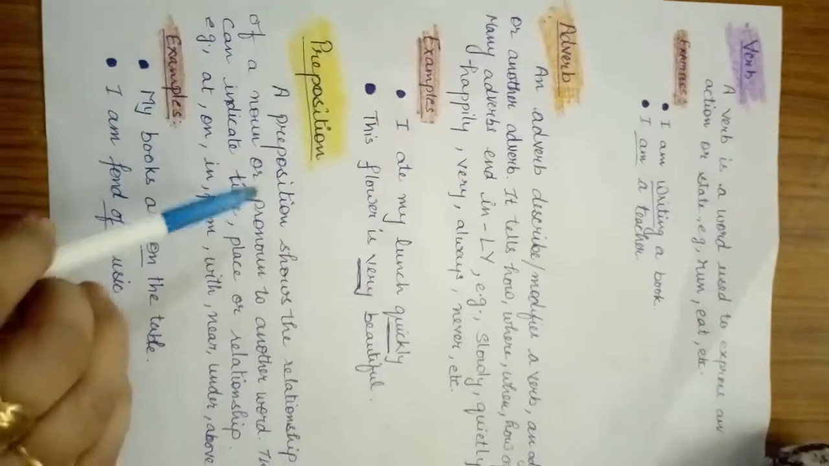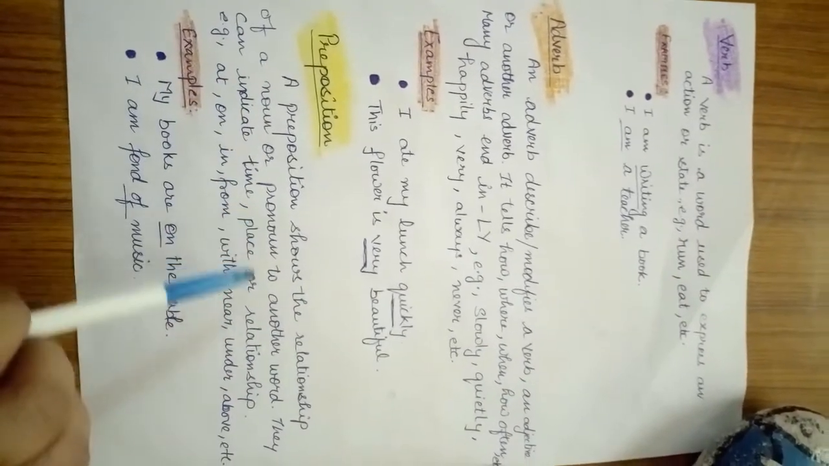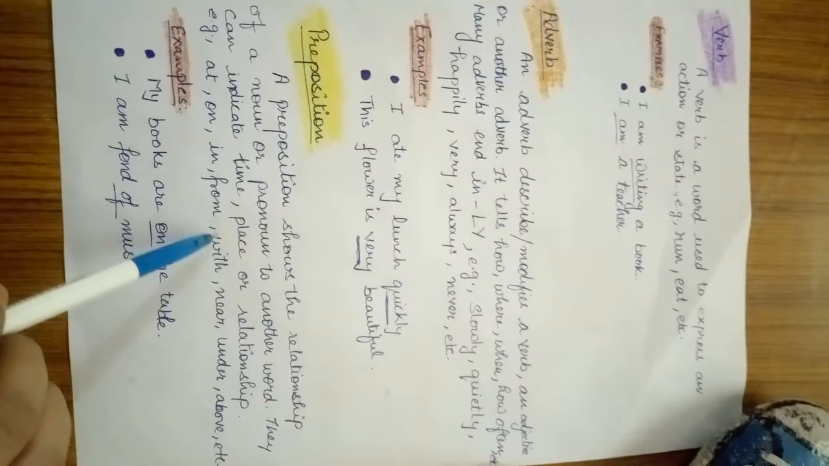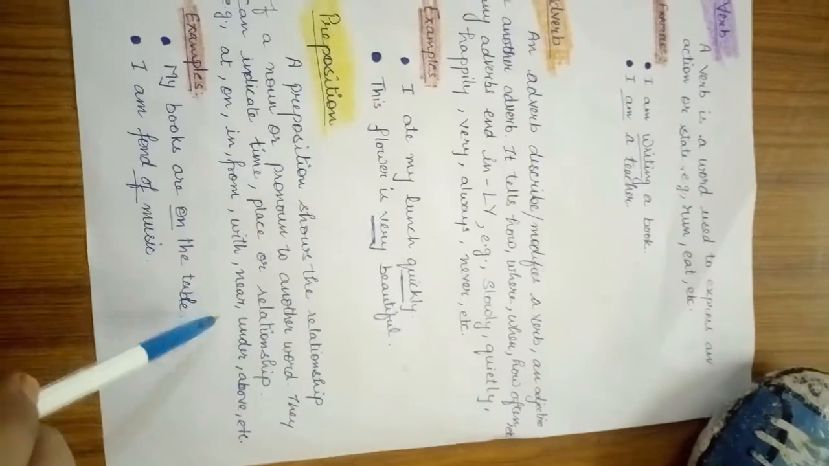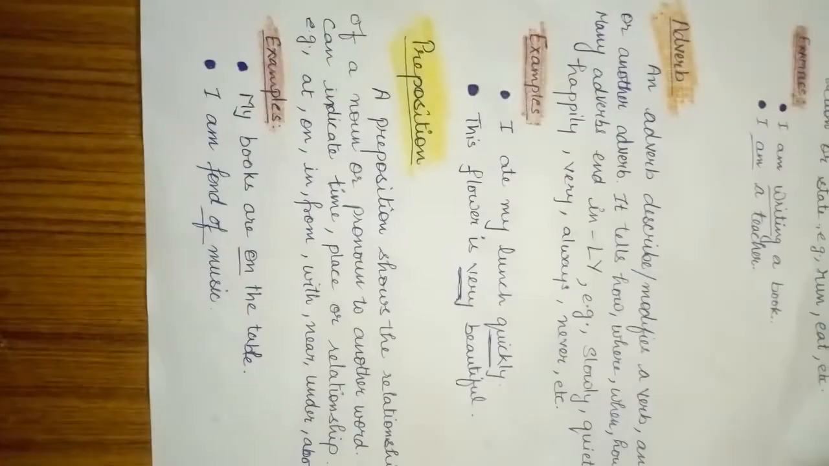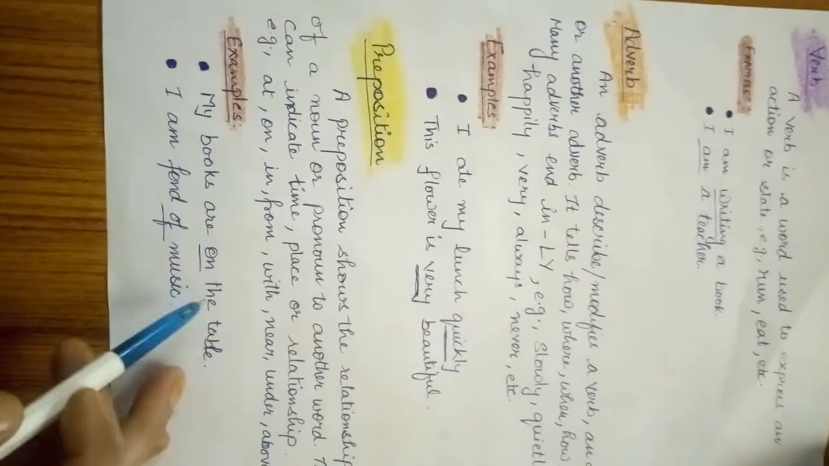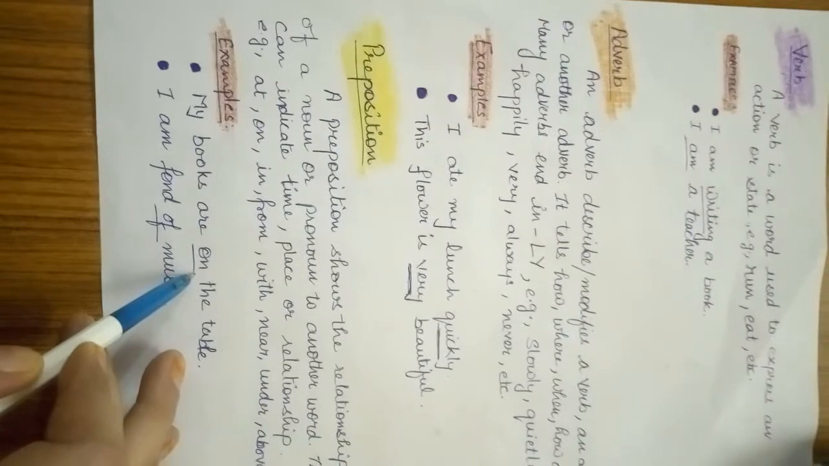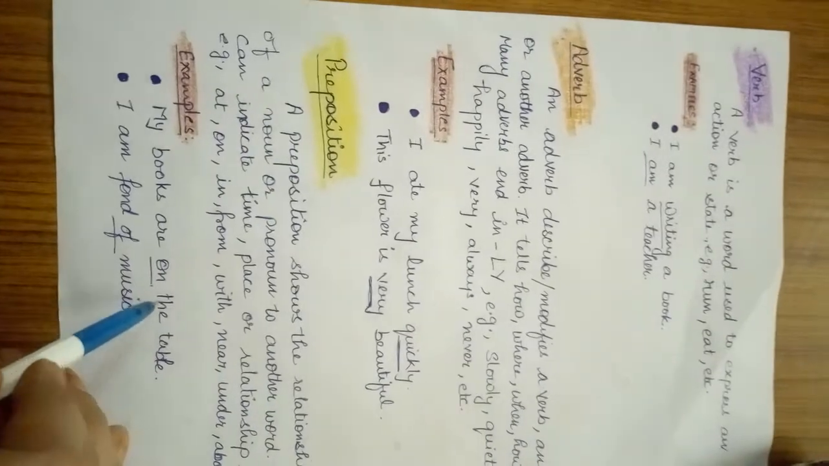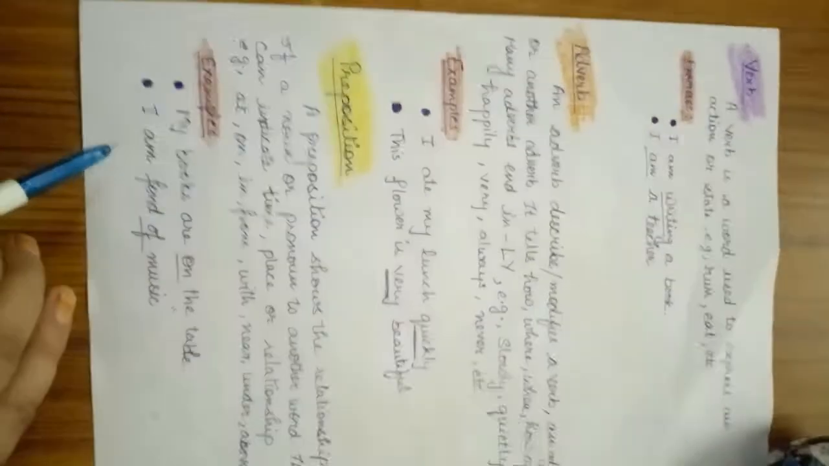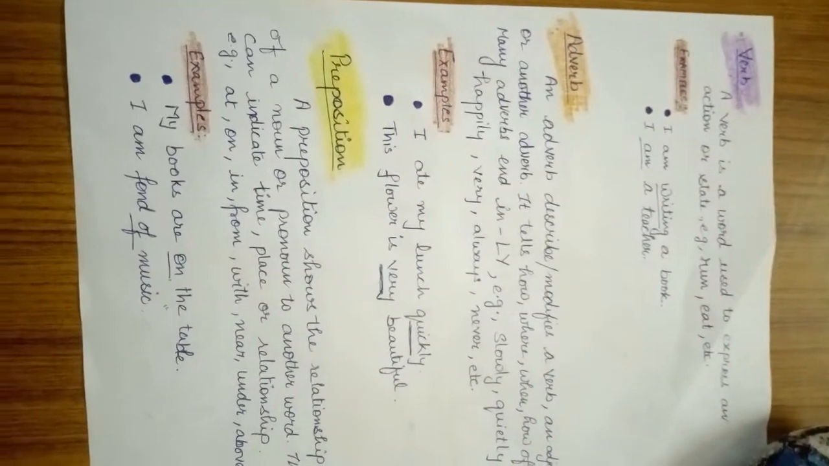Next is preposition. A preposition shows the relationship of a noun or pronoun to another word. They can indicate time, place, or relationship. For example, at, on, in, from, with, near, under, above, etc. See the examples. My books are on the table. Now, on is a preposition. Students, I am using on to show the place of the books, where the books are placed, on the table. In the next, I am fond of music. Here, of is another preposition.